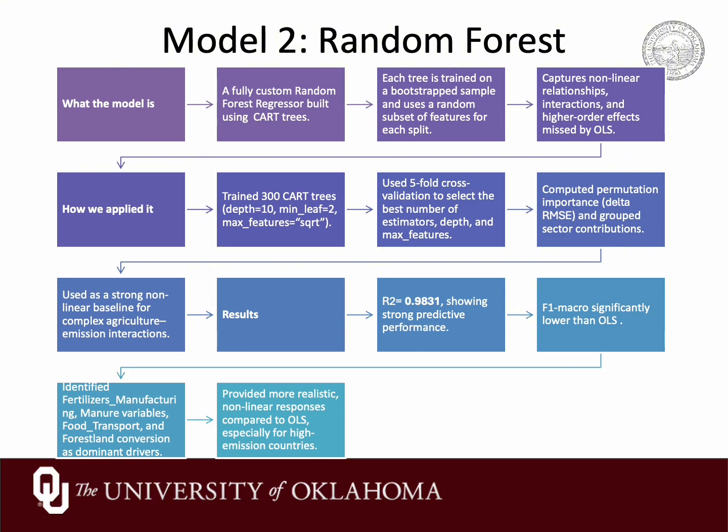Random forests are good at capturing nonlinear interactions, for example, how fertilizer use and livestock interact with the climate variables, and they are naturally suited to mixed numeric plus dummy features. However, as we'll see in the results, our tuned random forest sometimes underpredicts very high emission countries, leading to a higher RMSE and weaker F1 scores compared to the boosting.